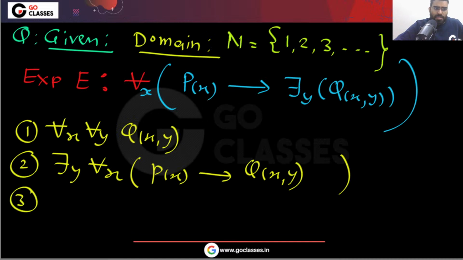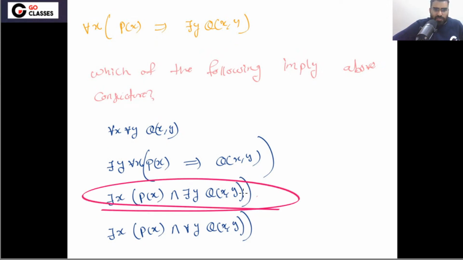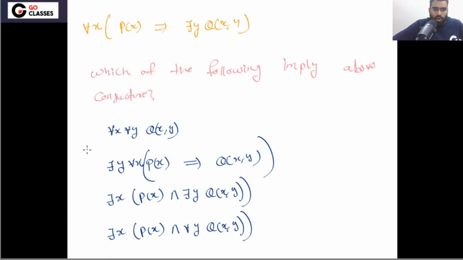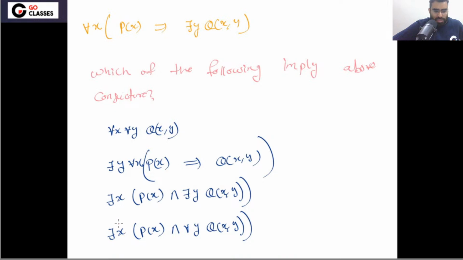There was another option. There were some other options, as you can see. There was another option: there exists x, px, and there exists y, qxy. There was another option: there exists x, px, and for all y, qxy. Okay, so this question was there.